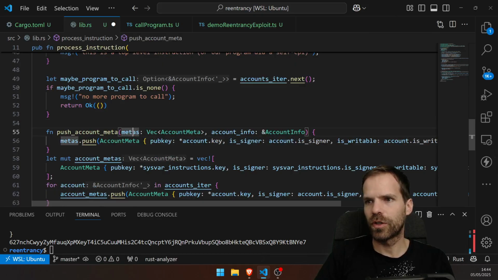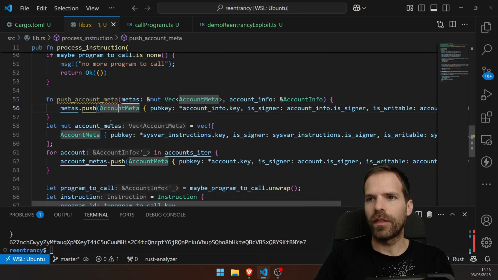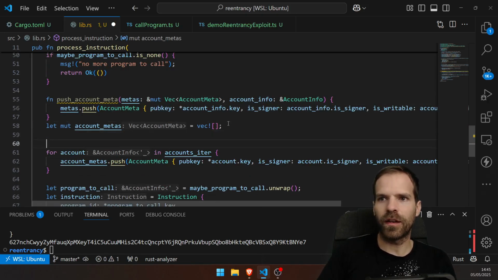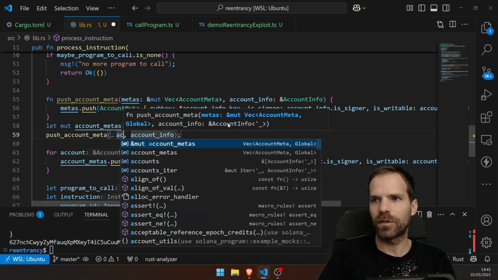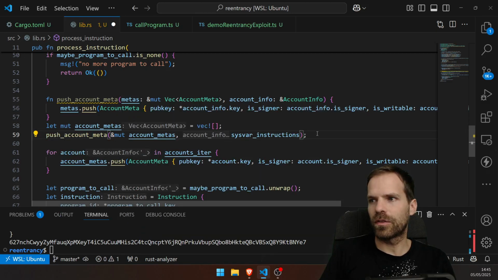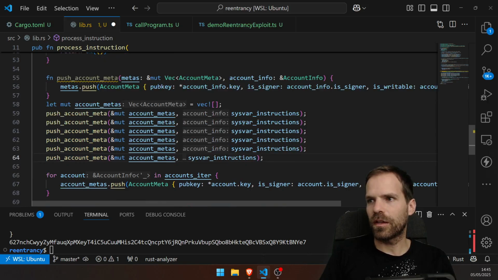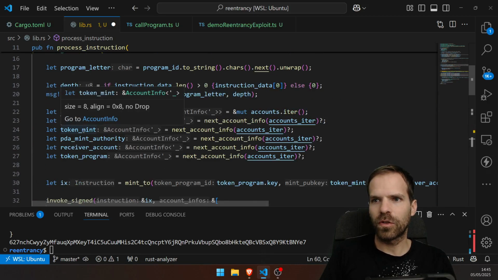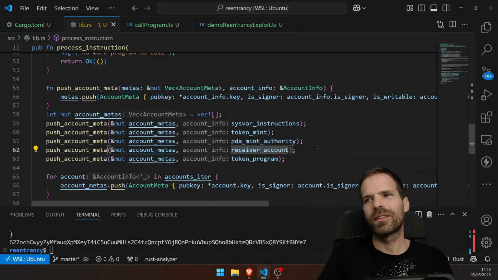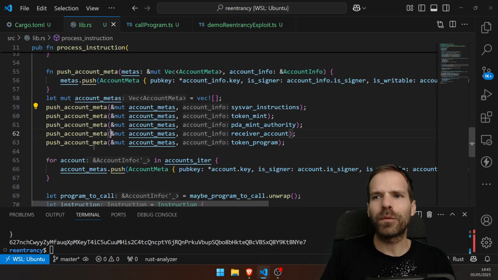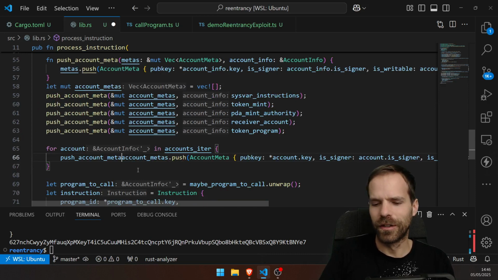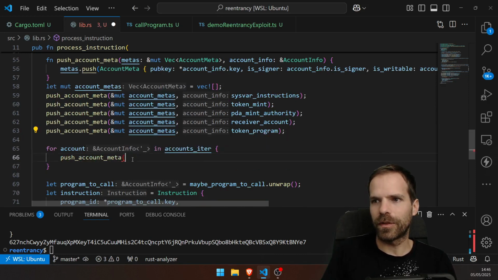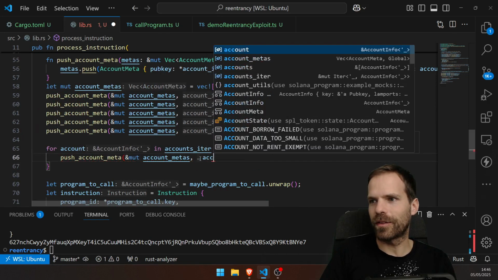Instead of doing this, create an empty vec, then I push all of them: push account meta to account metas, sysvar instructions. And we do that for all of them. Token mint, PDA. There we go. Still a bit of copy paste, but looks better. And while we have such a nice function here, might as well use that function here to push once again into account metas this account.